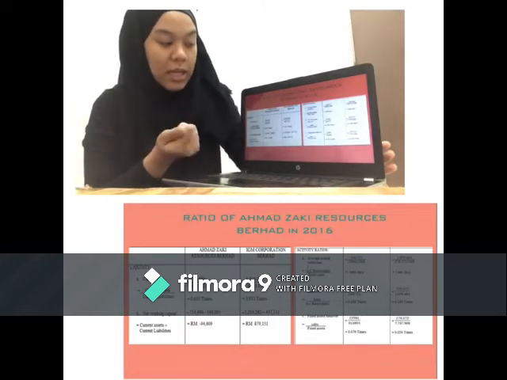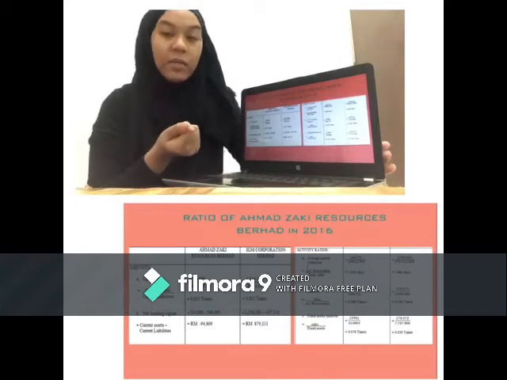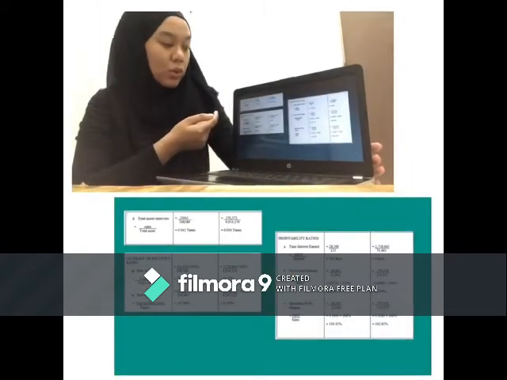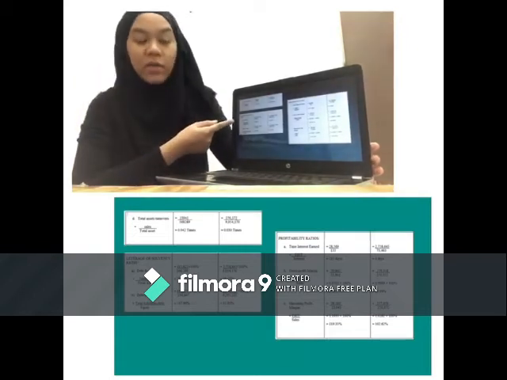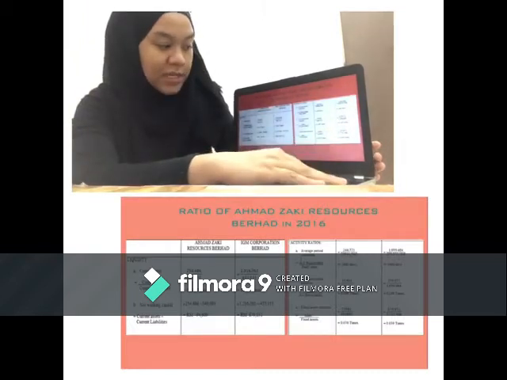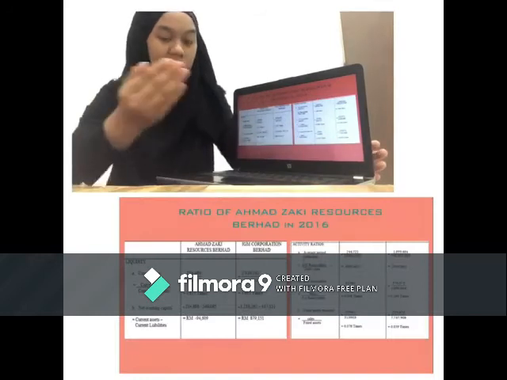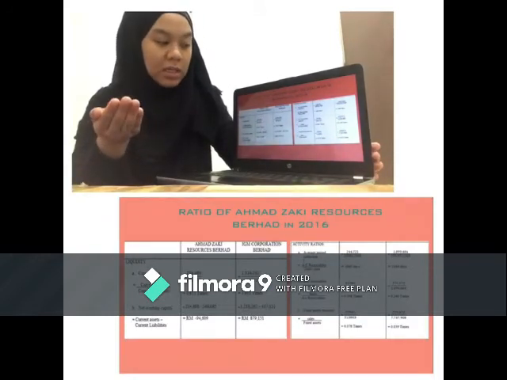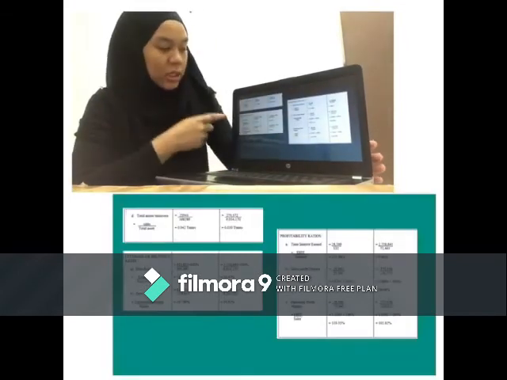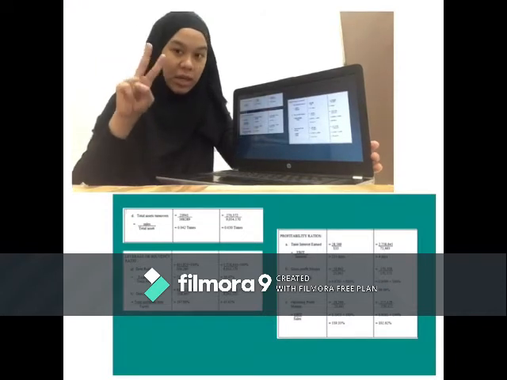Next, to get the fixed asset turnover, we need to put the value of sales and divide it by the fixed asset. For the total asset turnover, we need to put the value of sales and then divide it by total asset. There is a difference between the fixed asset turnover and the total asset turnover. For the fixed asset turnover, we divide by fixed asset, while total asset turnover is divided by total asset. So there is a difference between these two ratios.